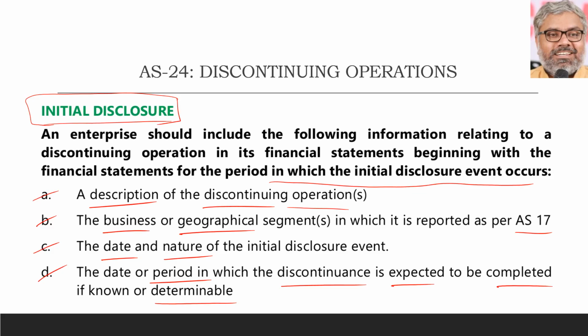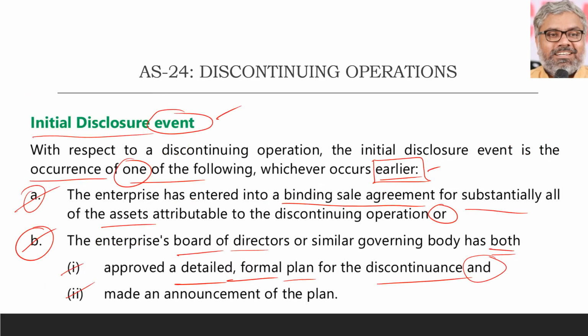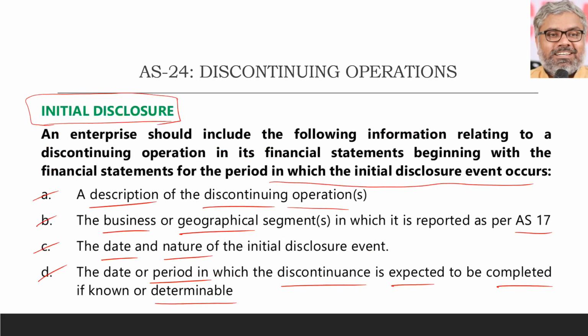Practically, if the board of directors is seriously thinking about discontinuing some operations, thinking only, if it has not actually entered into any binding agreement, or has not approved any detailed formal plan, nor made any announcement of the plan, that is not an initial disclosure event. They don't need to disclose anything. These are secrets. We have to keep that in mind.